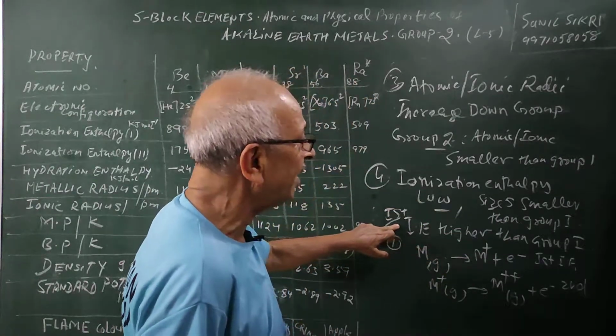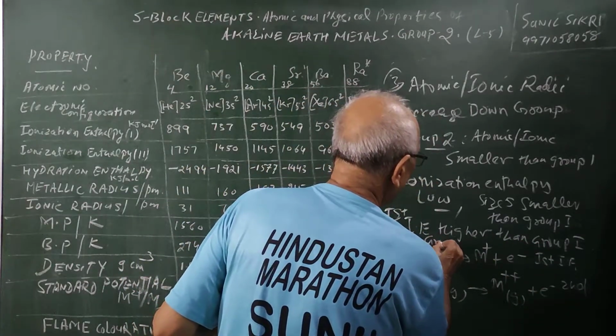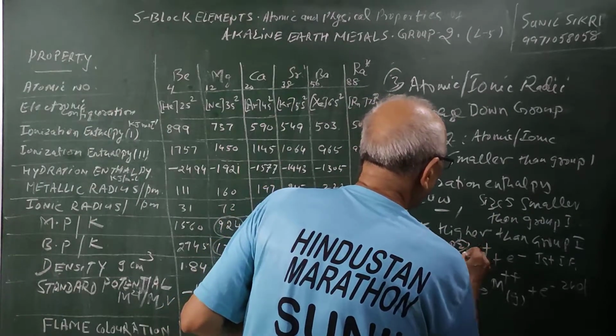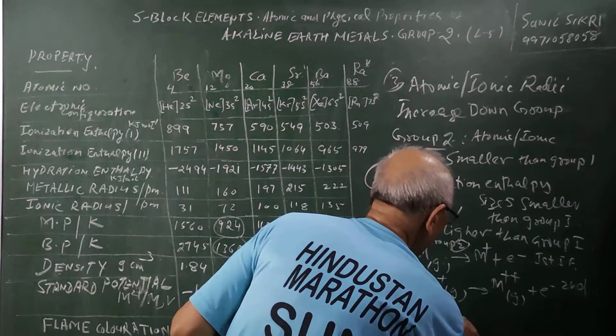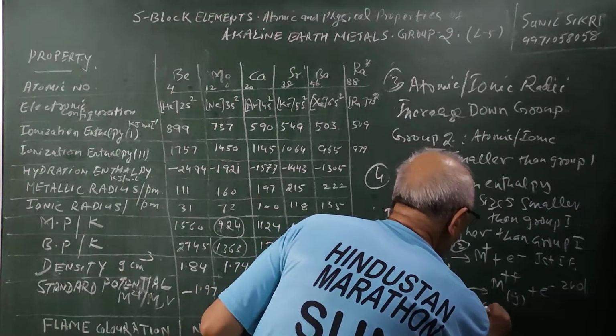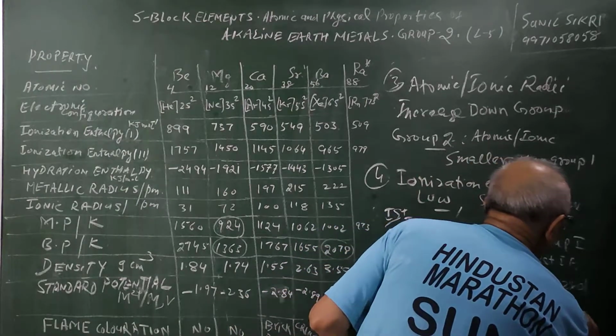So the first ionization energy of group 2 is higher than group 1, but the second ionization energy of group 2 is less than group 1.